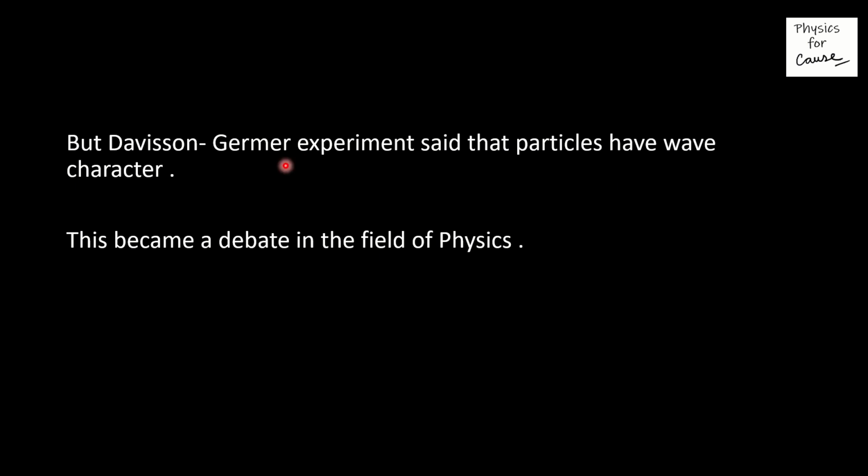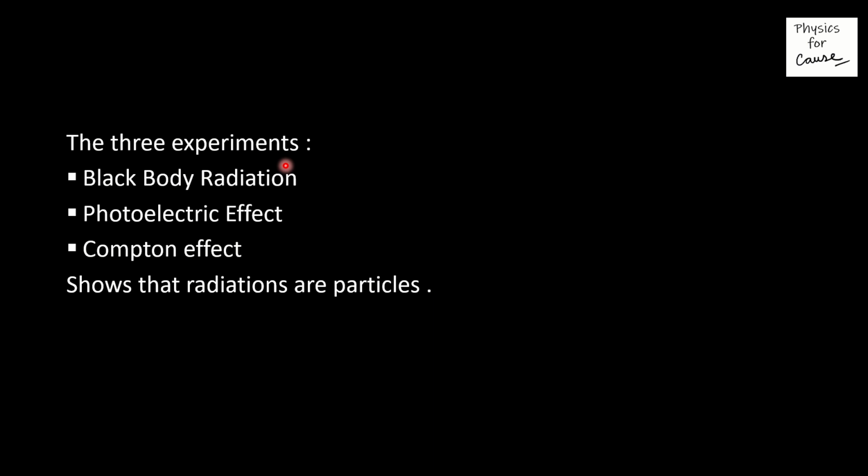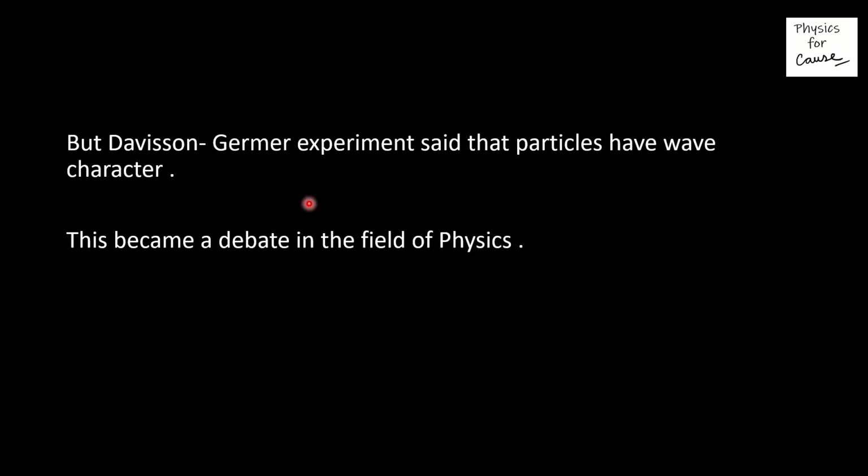And this is the most interesting part of modern physics. I repeat that experiments such as black body radiation, photoelectric effect, and Compton effect all show that radiations are particles in nature, but the Davisson-Germer experiment said that particles have a wave character. And this became a debate in the field of physics. ये क्या हो गया? एक debate बन गया in the field of physics.